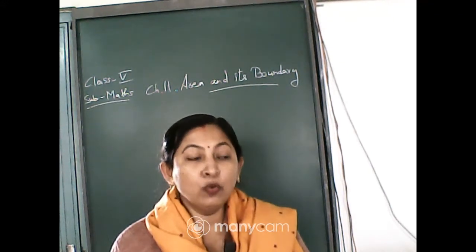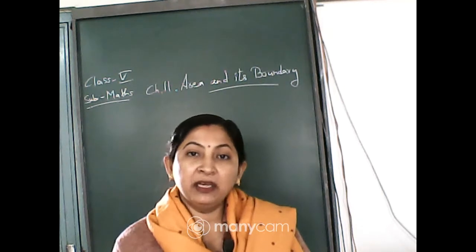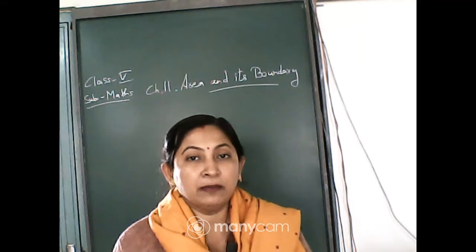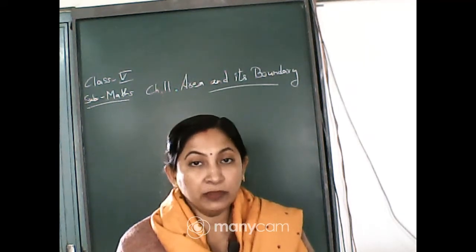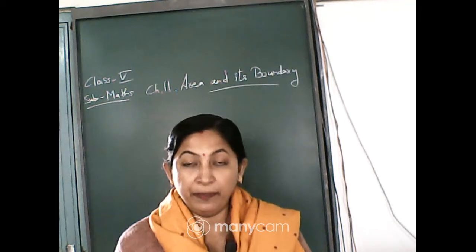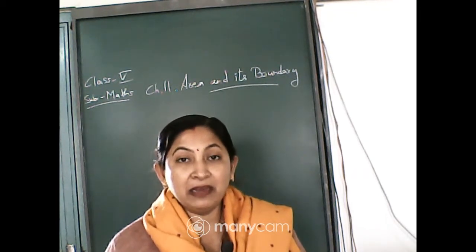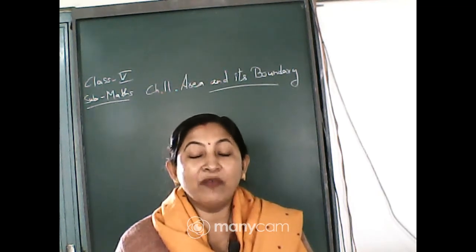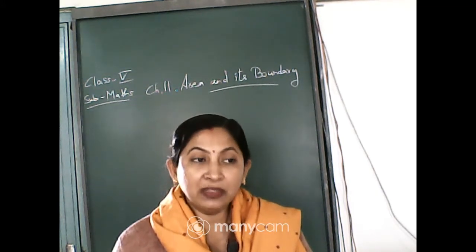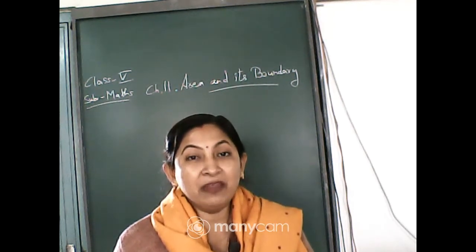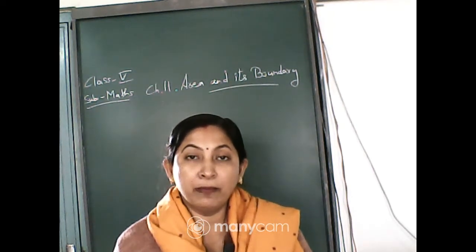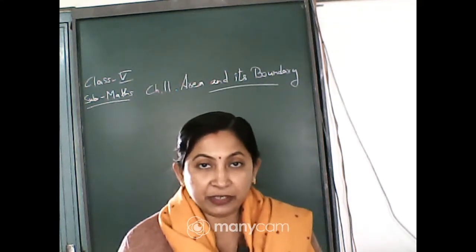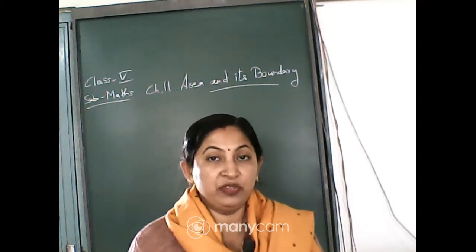Suppose I am in a room and I want to put carpet in the whole room. What do I have to find out? For that I have to find the area, because to put the carpet inside the room I have to cover the whole room. Similarly, if I want to color the boundary of the room red, I have to find the perimeter of the room, and then color the boundary red. So, this is the difference, and this topic you have already read: what is the difference between area and perimeter?